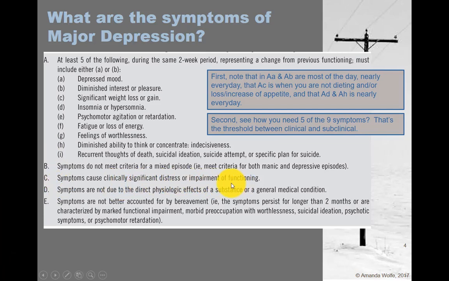Again, because a lot of what we focus on in psychology is about your ability to function. Going back to the information from the first couple of modules, where we talked about what it is that we look for: we're not just labeling things that are abnormal or different. We're labeling things that represent stagnation, a lack of functioning, that sort of stuff. Also, we want to make sure that this is not due to a medical condition, or because you are on some kind of substance like a downer, and that it's not just because you are bereaved, all right? And again, bereaved meaning that you've experienced a great loss.